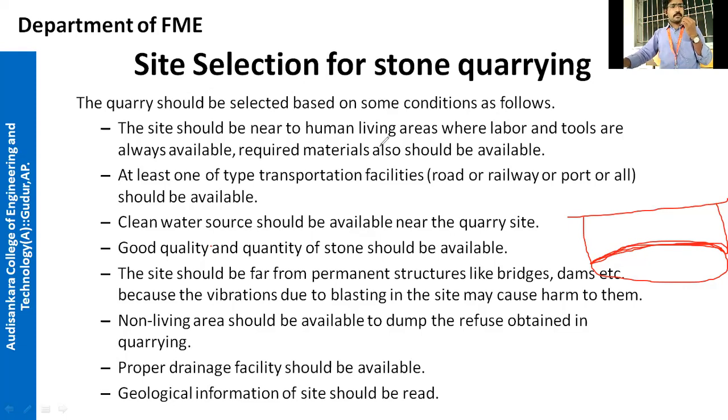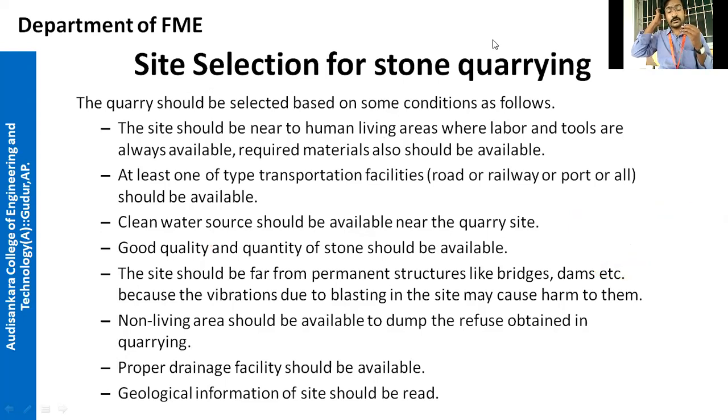Proper drainage facility should be available for that particular type of site. What happens if proper drainage is not available? Suppose there is full rain continuously for 2 days. The site will be in the form of a valley, right? What happens if drainage facility is not available?